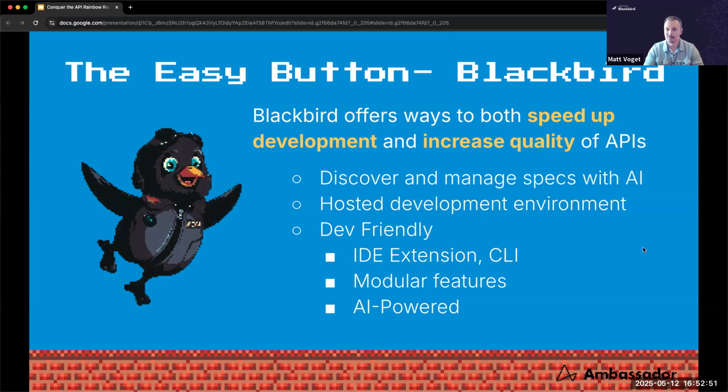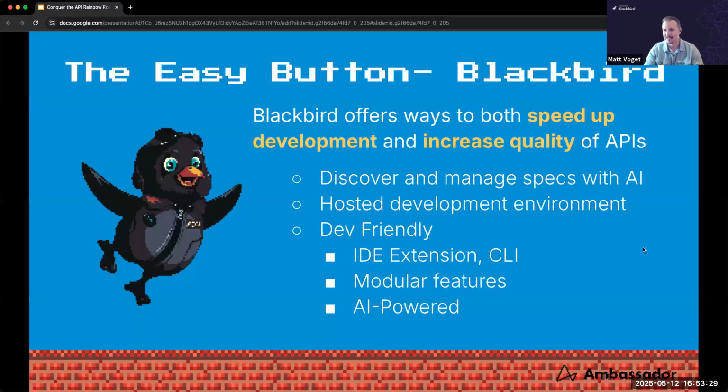It's a place and a set of tools that can help catalog and discover API specs, produce API specs, and manage API specs, as well as offer a shared remote development environment that developers can quickly use to run things like mock servers, deploy their code, and even test their code before they've even had to commit it. We use AI to help power API spec creation and management, and we also offer a lot of dev-friendly tooling to help people test their APIs and code changes before they've had to commit to the outer dev loop.